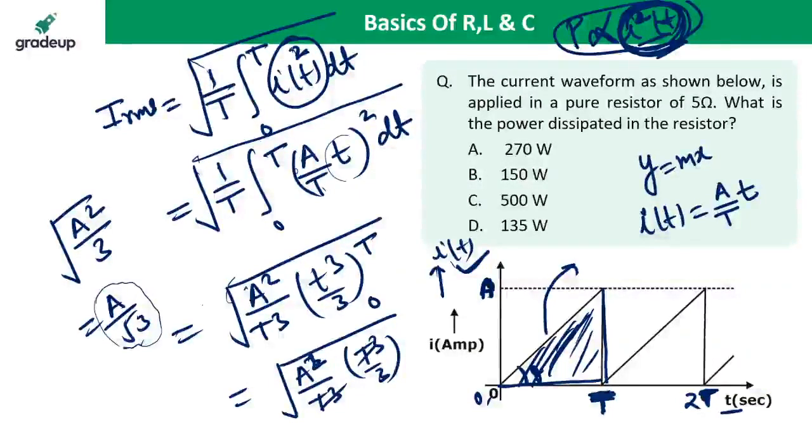But we are taking the average of the square of the current. And square of the ramp is the parabola. You know very well, square of the ramp is the parabola. So you have to take the area under the curve of the parabola. You cannot take the area under the curve of the ramp signal. Okay.